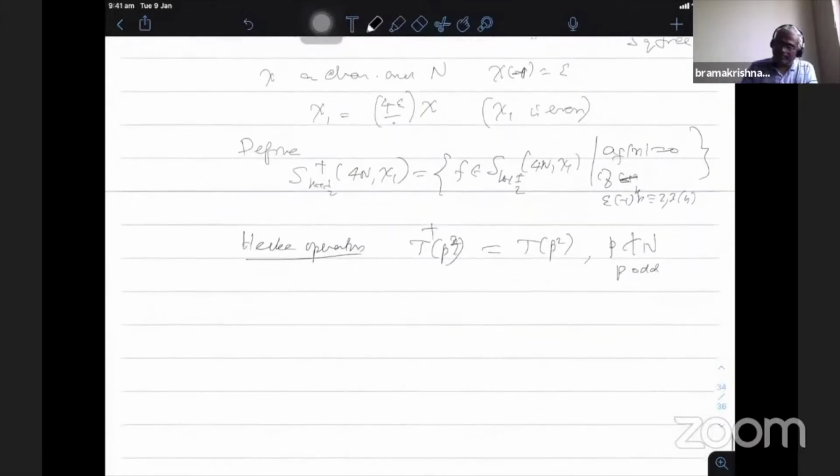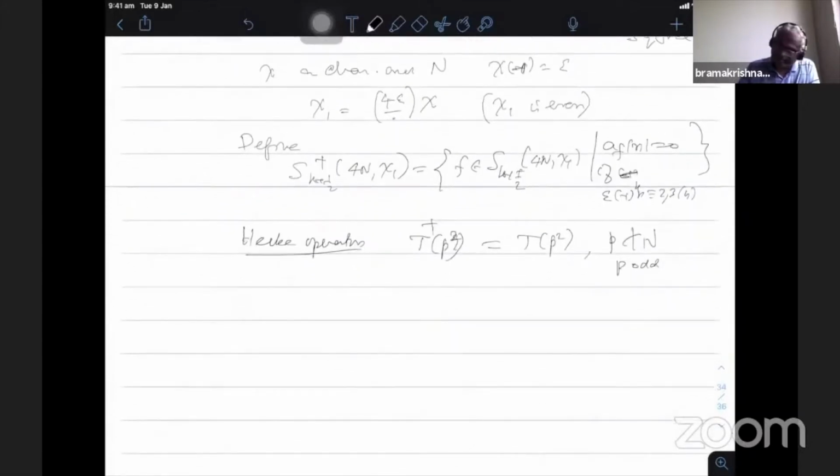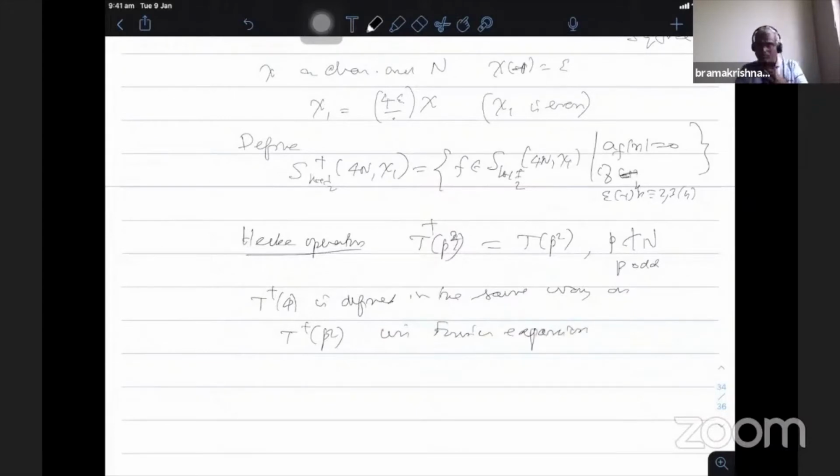And for p equal to 2 also, T_4^+ is defined in the same way as T_{p^2}^+ using Fourier expansion. Later on he shows that it is nothing but the U4 projection.